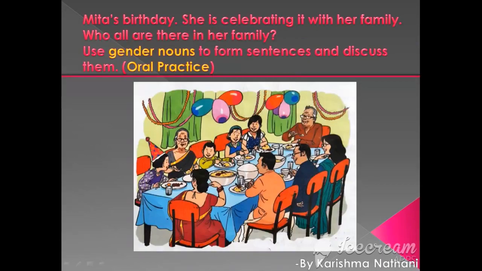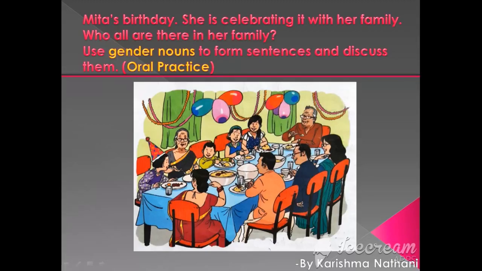Now, the last exercise from your text is Meeta's birthday. She is celebrating it with her family. Who all are there in her family? Use gender nouns to form sentences and discuss them. We have to discuss the celebration of Meeta's birthday using gender nouns.